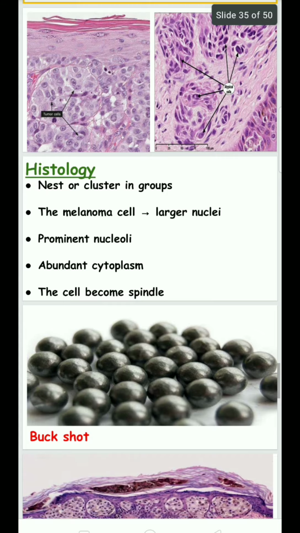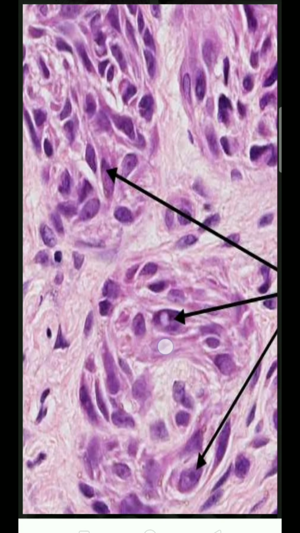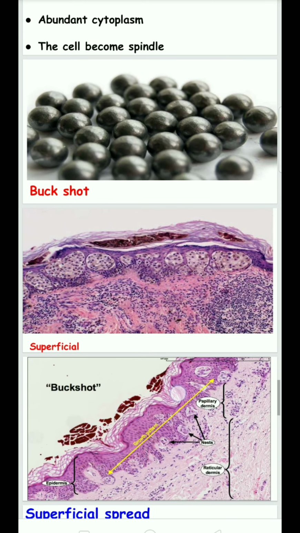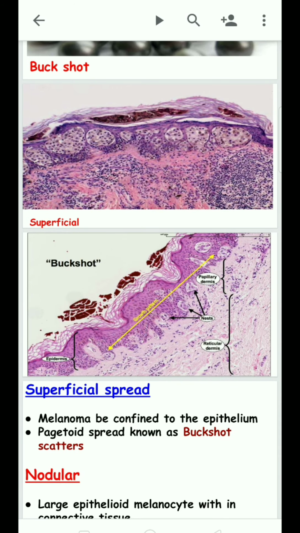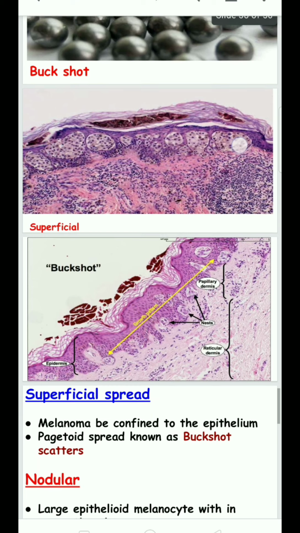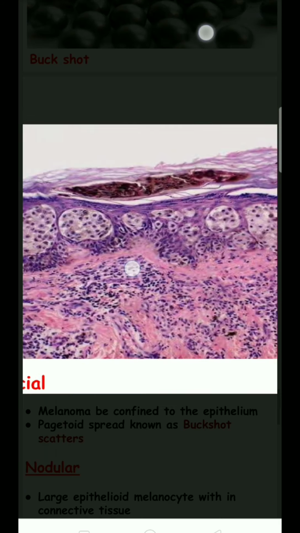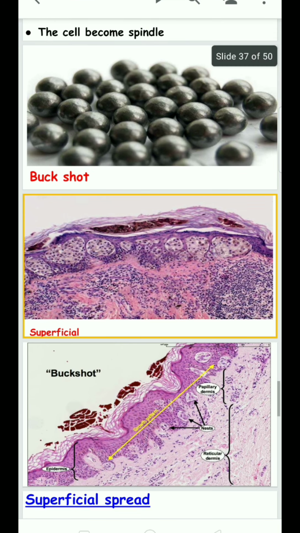When the melanoma becomes aggressive, the cells become spindle shaped. Here are the spindle shaped melanoma cells. In the superficial type, the melanoma may be confined to the epithelium and not spread to the underlying connective tissue, and the nests appear like buckshot.